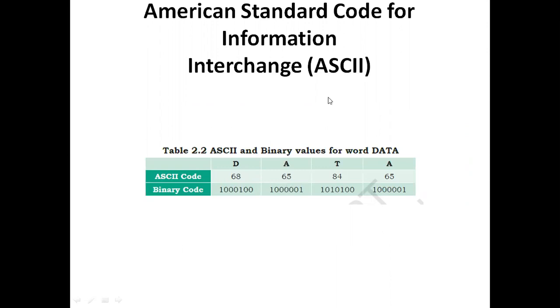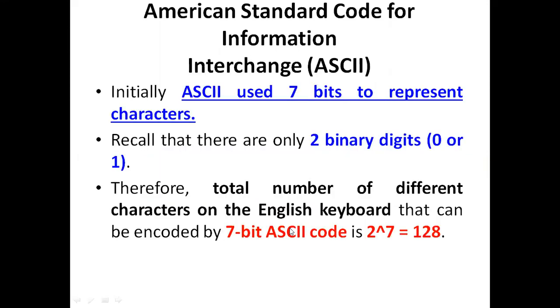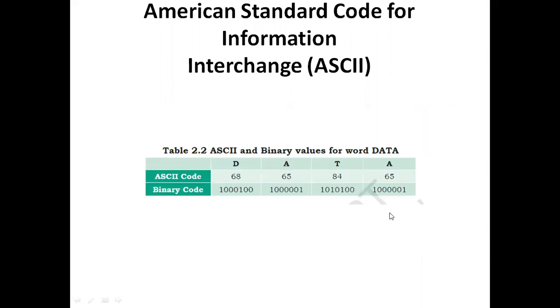And in ASCII, how many bits are considered for each individual character? Here 65 means how many bits are we indicating? 0, 1, 2, 3, 4, 5, 6. In total, 0 to 6 means 7 bits. In ASCII, for each individual character 7 bits are considered. That's why we call it 7-bit ASCII code. In total, how many characters are there in ASCII? 2 power 7, which means 128 characters have been assigned the code.